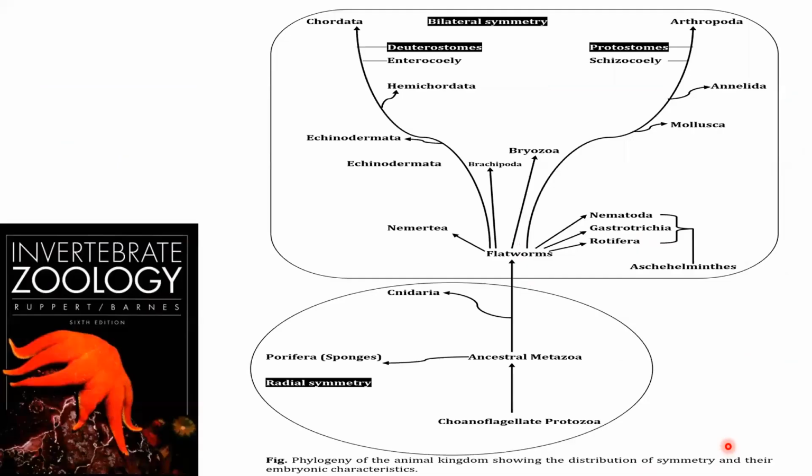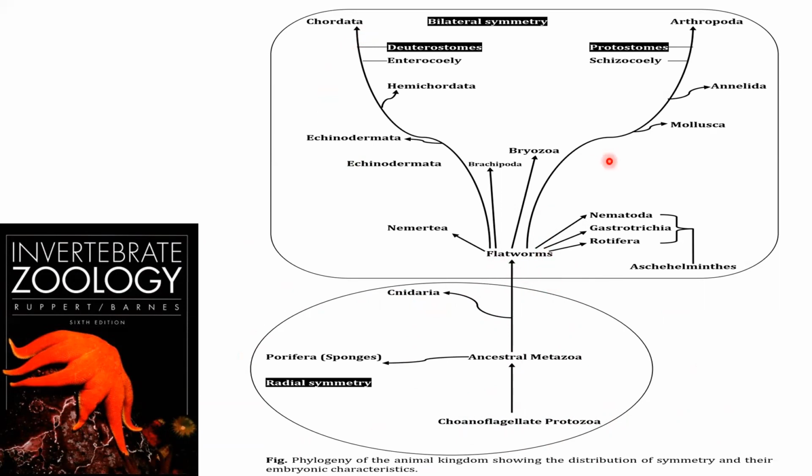Now, on the basis of classifying the organisms, as per Edward D. Ruppert and Robert D. Barnes, in the book Invertebrate Zoology, this is a phylogeny of the animal kingdom. That is Cnidaria, arising from ancestral choanoflagellated protozoa. That group shows radial symmetry, basically Cnidaria, whereas this group shows bilateral symmetry.